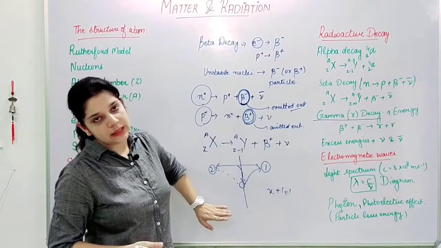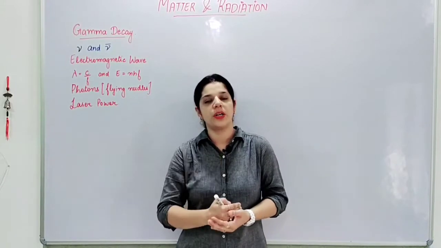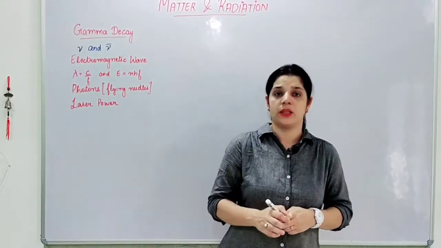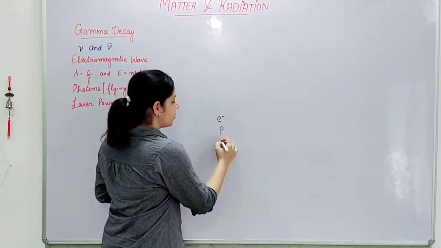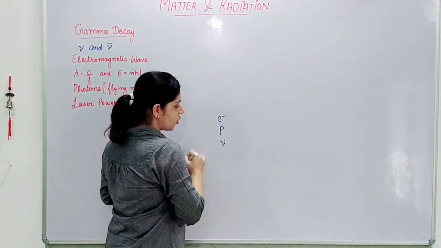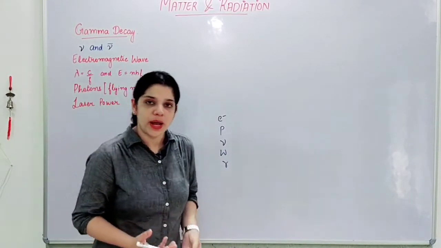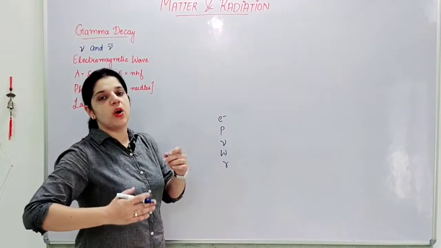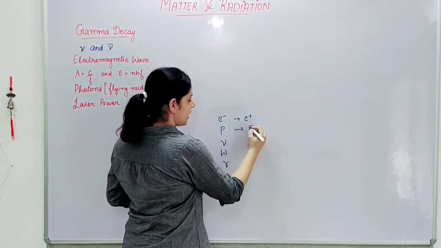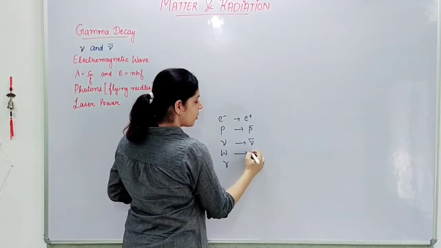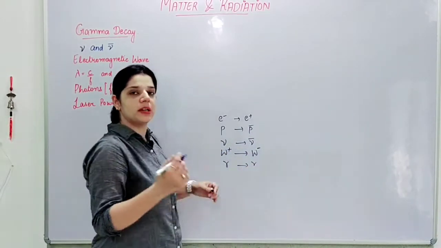So this is particle, this is antiparticle. Similarly, in physics or chemistry or science, whatever particles we are dealing with, say electrons, protons, neutrons, neutrinos, then bosons, then photons, we will always have their antiparticles. Electron's will be positron, proton's will be antiproton, neutrino's will be antineutrino. If it is positive, then it will be negative, antiboson. Gamma remains the same, gamma, right?